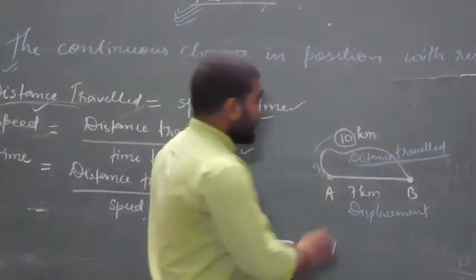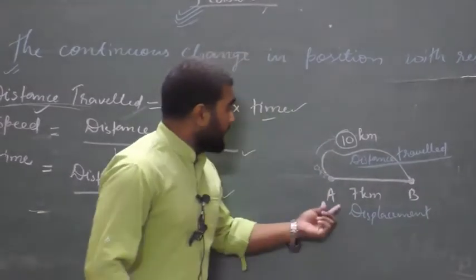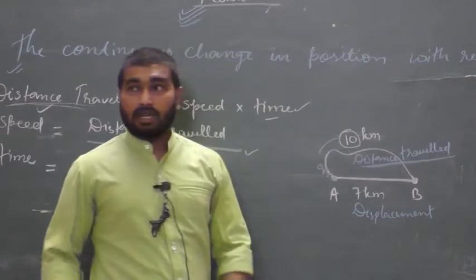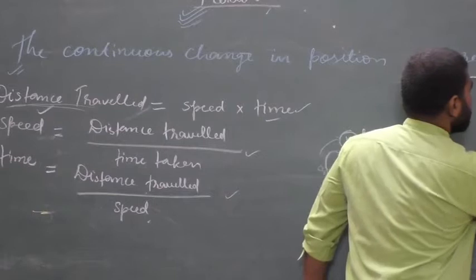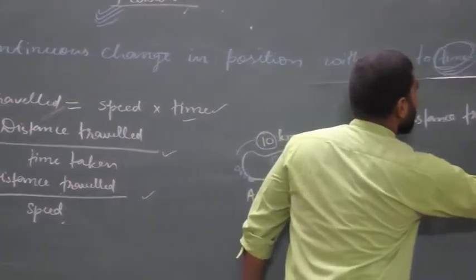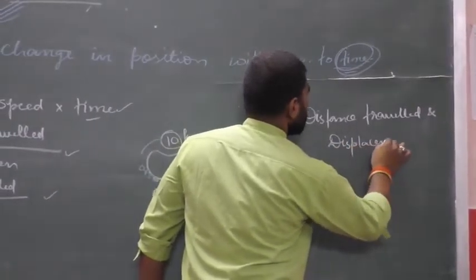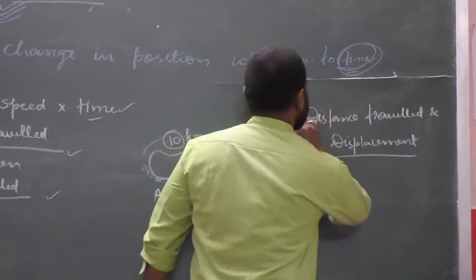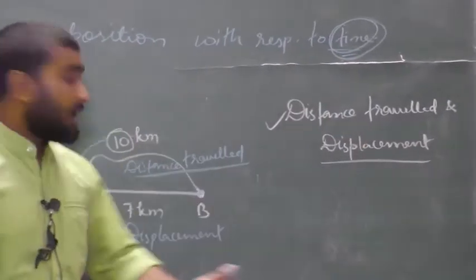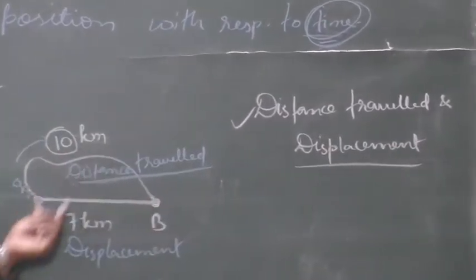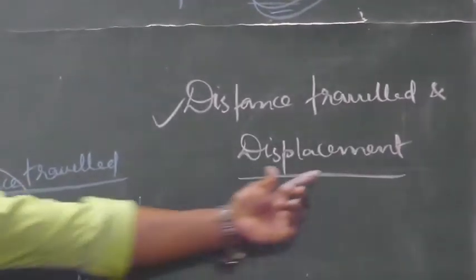The shortest distance between these two positions, between position A and B, is known as displacement. Okay, so there are two factors. One is distance traveled, and another one is displacement. So distance traveled is what? The actual path covered by the body, or the actual path traveled by the body, is known as distance traveled, and the shortest distance between these two positions A and B is called displacement.